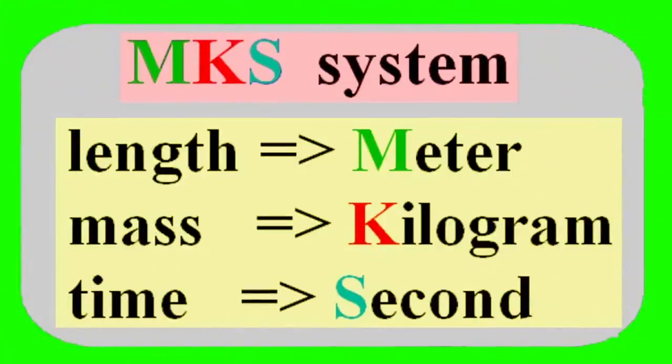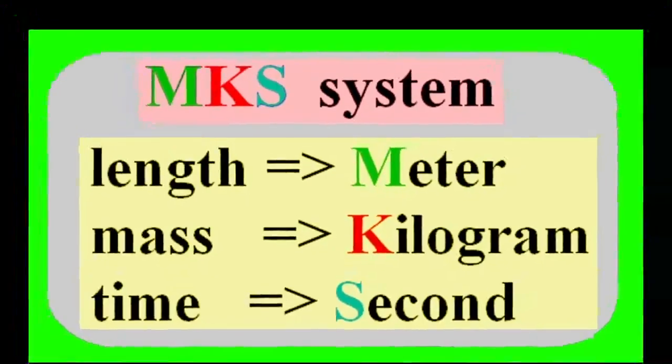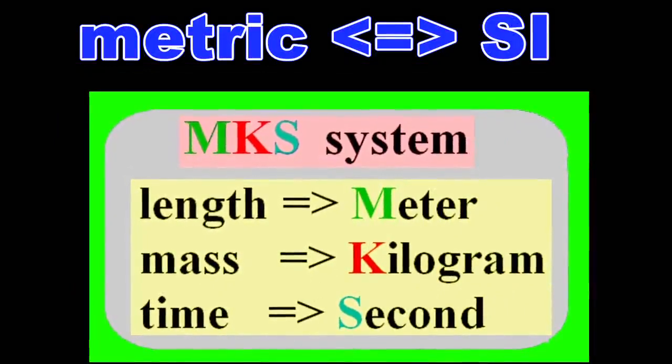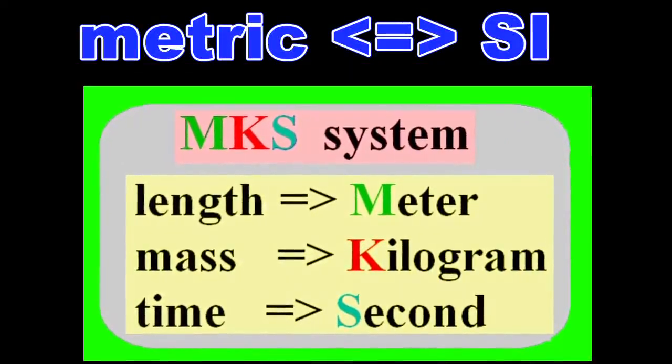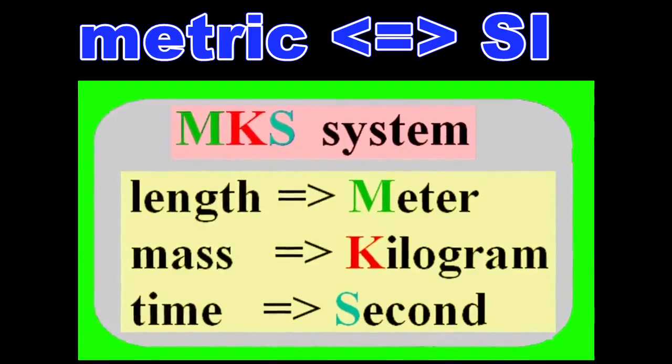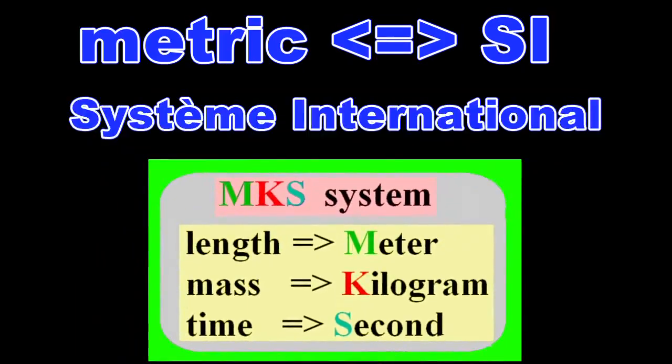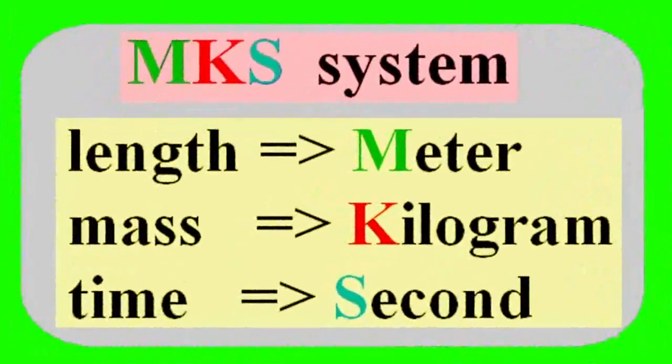MKS system. In this system, unit of length is meter, unit of mass is kilogram and unit of time is seconds. These 3 letters are the first letter of the words, meter, kilogram, second. This system is accepted and used in most countries. This system is also known as a metric system, and is indicated by SI. It has its roots in the French word système international. Scientists and engineers use the system.